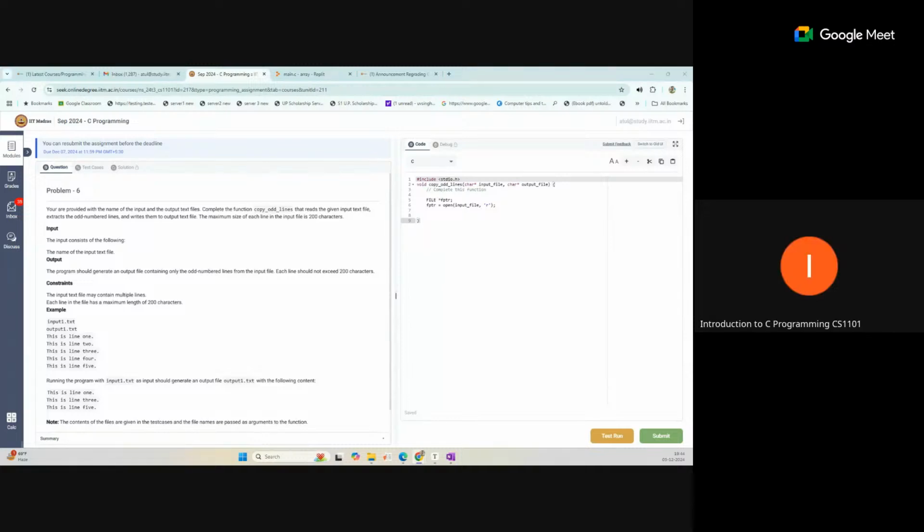Any other query? Sir, in the in-person lab session on the campus, can we write the code in online compilers? That will be decided later before the lab. It will be based on the task actually. What task we assign, and if that task requires an online compiler, then you can definitely use it. Okay, sir.